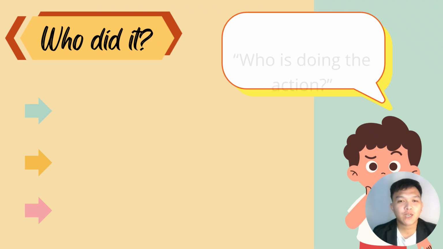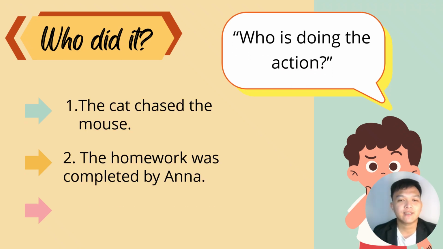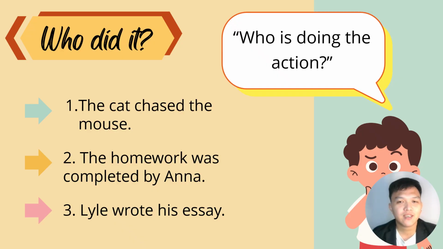Now I want you to observe these three sentences on the screen and answer the question, who is doing the action? Now, in the first sentence, who is doing the action? Yes, very good. It is the cat who does the action. How about in number two? Yes, it is Anna that does the action, and the homework receives the action. And how about in the third sentence? Yes, you are correct that it is Lyle who did the action.